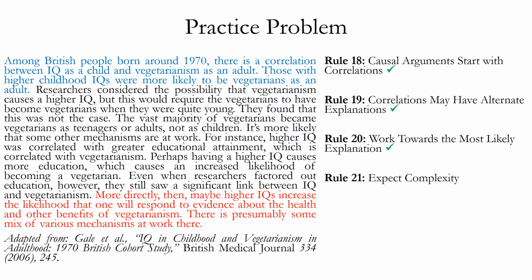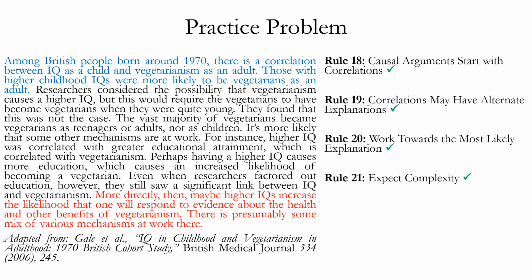What about Rule 21? Does this argument do a good job exploring various possible causal complexities related to the correlation between high IQ and vegetarianism? The answer is yes, and it specifically does so by looking at the causal mechanisms or pathways through which high IQ might cause vegetarianism. Now, when we discussed Rule 21 in the Chapter 5 video on Rule 21, we mainly focused on the possibility of multiple causes and the interaction between different causes.